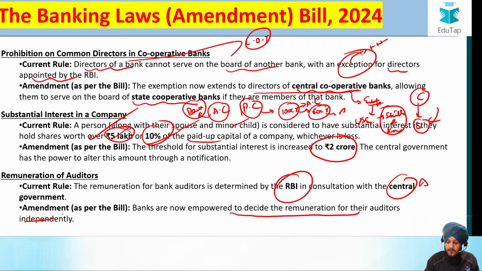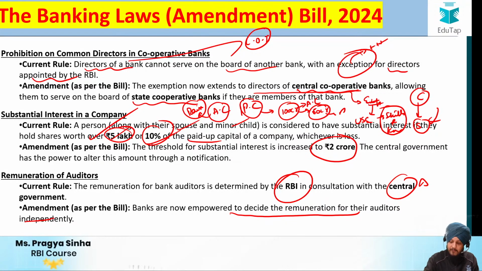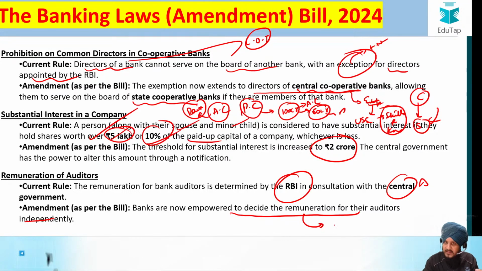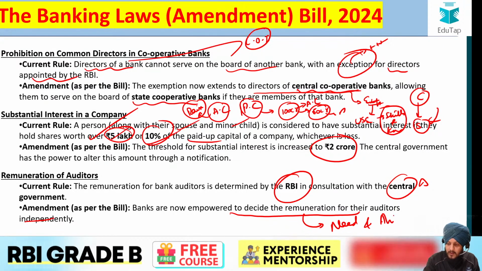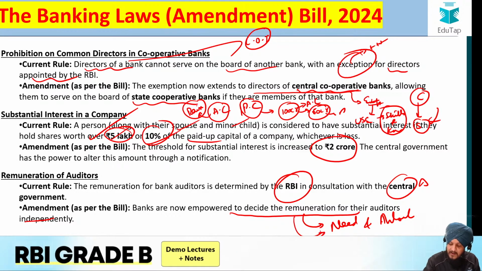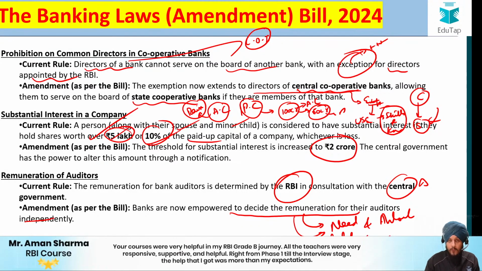Now how does it make a difference? So basically when the banks will be allowed to decide the remuneration on their own, it will give more freedom to the bank. They can decide the remuneration based on the need of the bank, and also the work that is required by the auditor. Apart from that, it will allow the banks to be more independent in managing their finances. Fine. So that is what this remuneration of auditors amendment aims to provide. I hope it is clear to you.